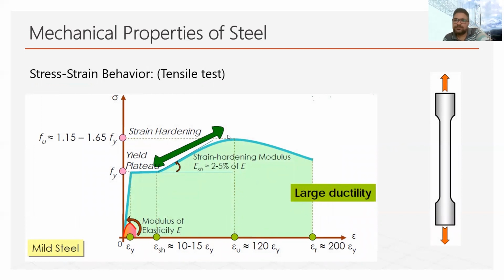Now coming to discuss the mechanical properties of steel. When we talk about mechanical properties, the stress strain curve is the standard to check the property.